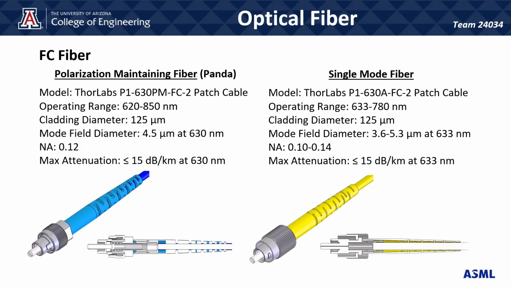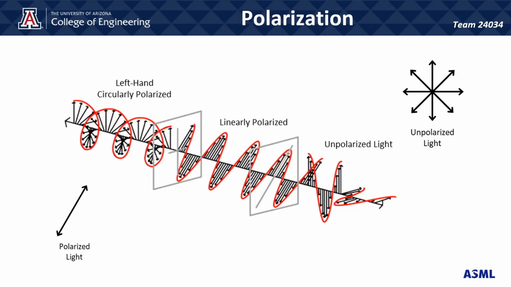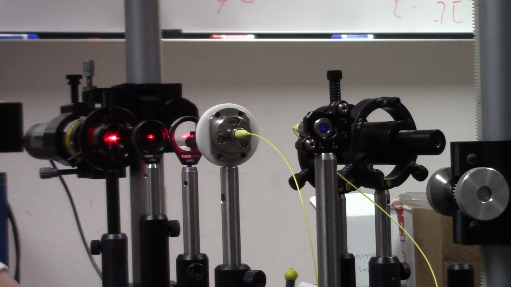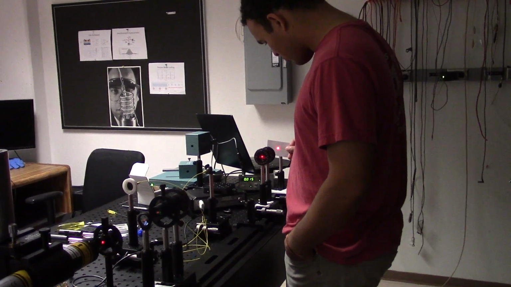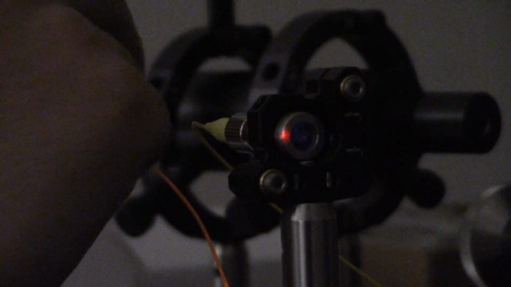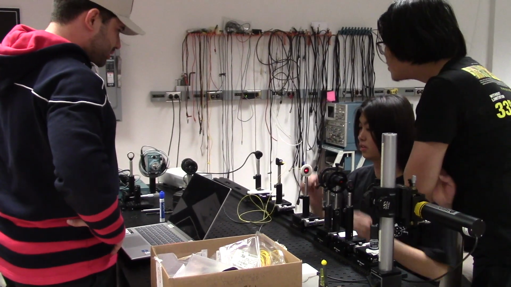Optical fiber transmits light through a flexible glass core, which is surrounded by a glass cladding with a lower refractive index than the core to keep the light trapped in the fiber. Since light is an electromagnetic wave, its electric field has some direction, which is its polarization state. And if that polarization state is randomly fluctuating or composed of equal amounts of orthogonal components, it is said to be unpolarized. Polarization is affected when light travels through a birefringent material or polarizer. Birefringence is a material property where the refractive index depends on the light's polarization.